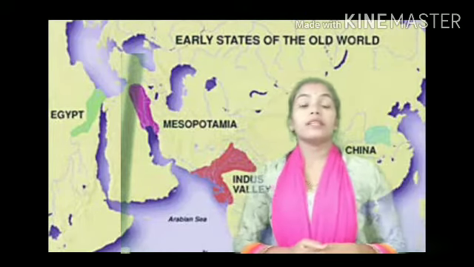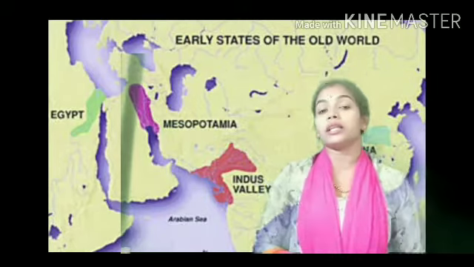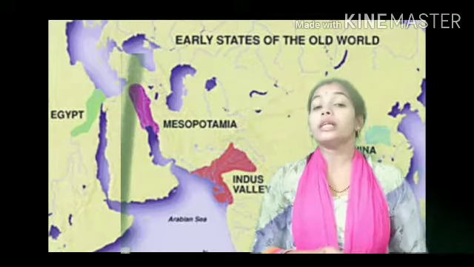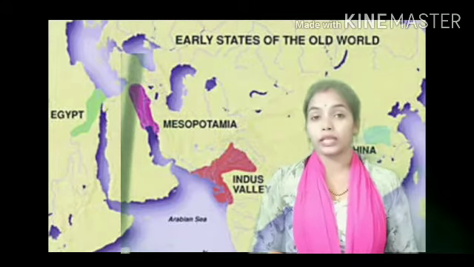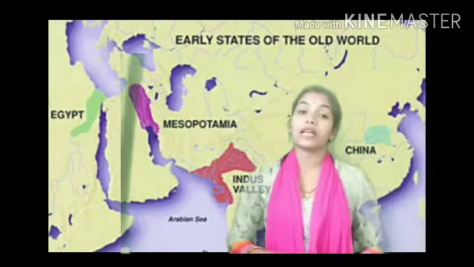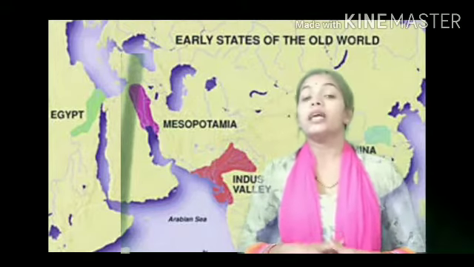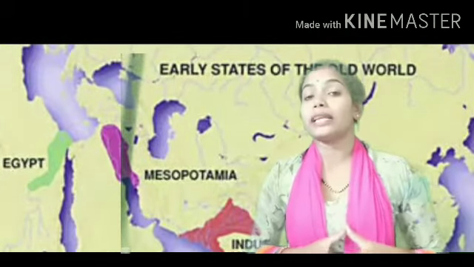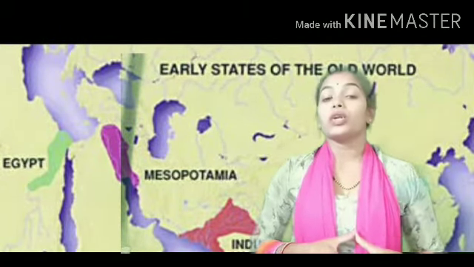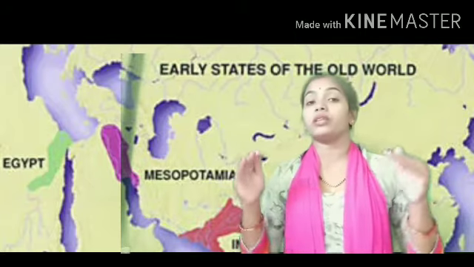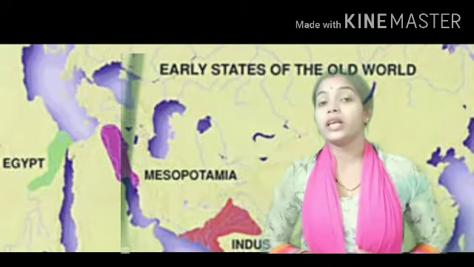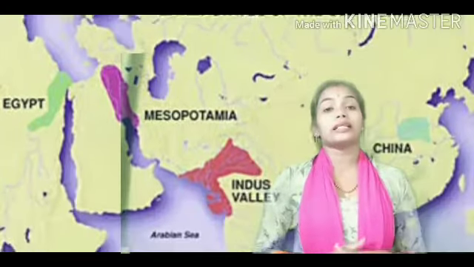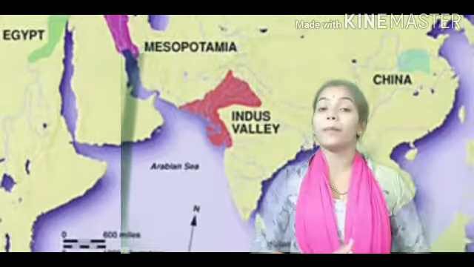Okay. So now we will see why it is important for us in terms of history. Just because of its dockyard. Our archaeologists found in their excavation that in Lothal we had a dockyard. I already explained to you what a dockyard is. A dockyard is a place in which boats and ships can halt, right? Just like we have an airport for planes and a railway station for trains, a dockyard is similar for boats and ships.